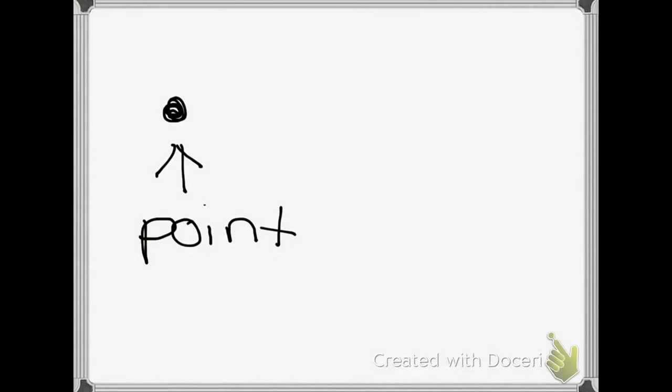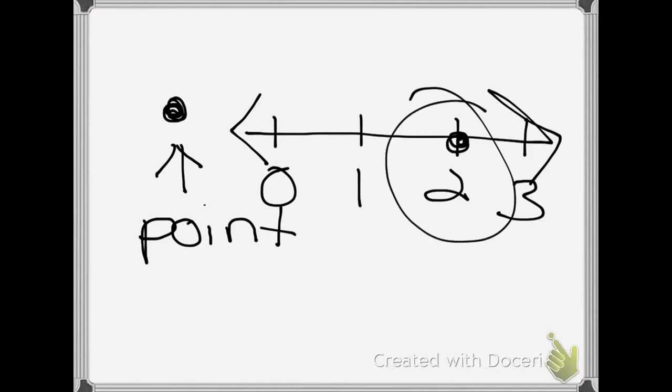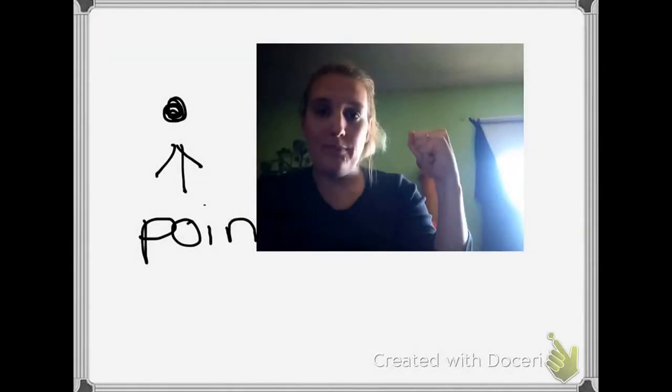Our next vocabulary word is point. A point is an exact location in space. For example, we see a point on lines all the time. Here's 0, 1, 2, and 3. Now the question is, where is the point on the number line? Well, the exact location is 2. The point is on 2. The Simon Says action for that would just be making a fist and holding it up. That would be an example of point.